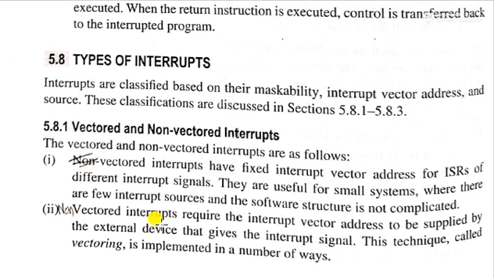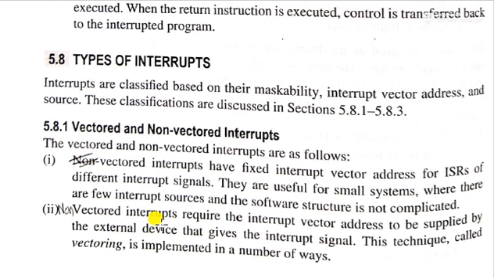Okay, so now I come again to the 8085 interrupts. In the 8085, we know there are 5 hardware interrupts. Among these 5 hardware interrupts, RST 7.5, RST 6.5, RST 5.5 and TRAP, these 4 interrupts are vector interrupts.